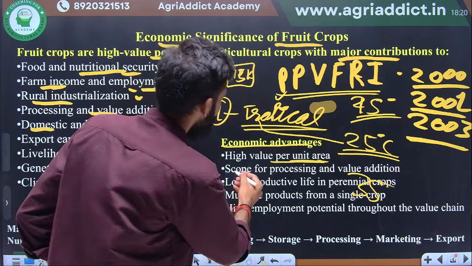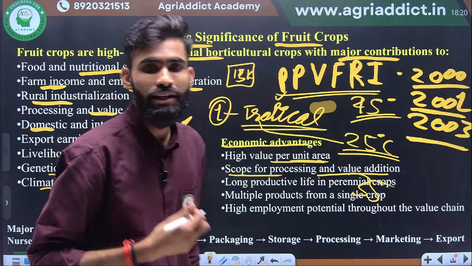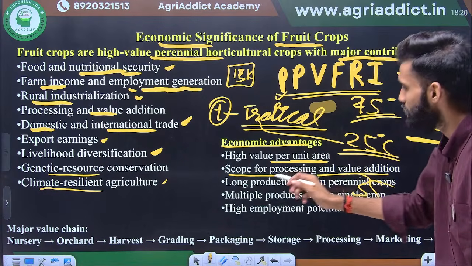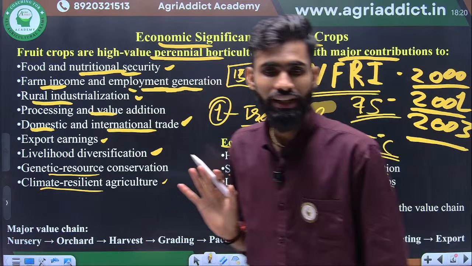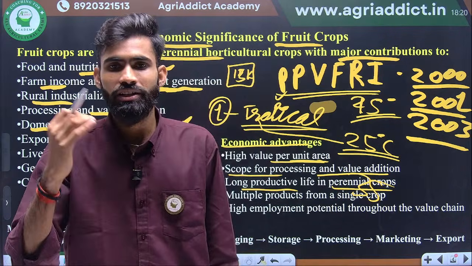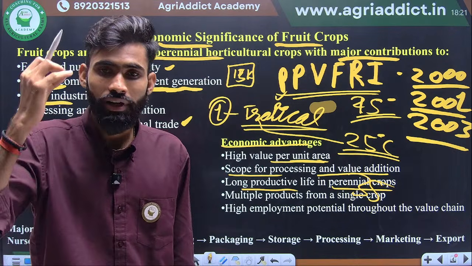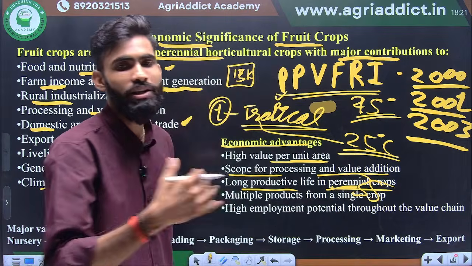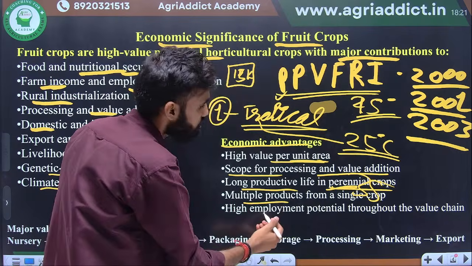Next, we have the scope for processing and value addition. As we have discussed, what is the importance of fruit crops in processing? Next, long productive life and perennial crops. Most fruit crops are perennial crops. You plant only a single time and it gives fruit continuously, even 10 years, 15 years, and some crops even 100 years. So with a single planting, you harvest multiple fruits over multiple seasons or years. Multiple products from a single crop.